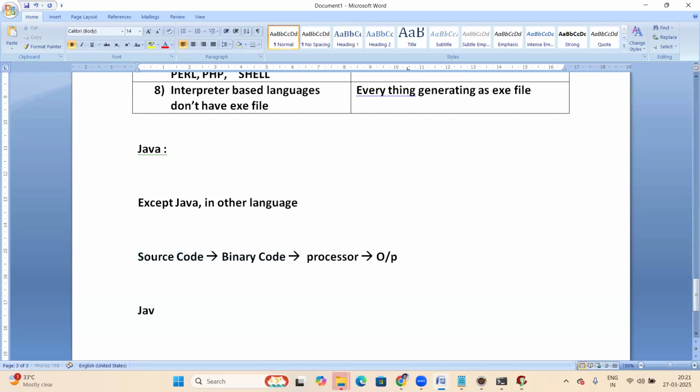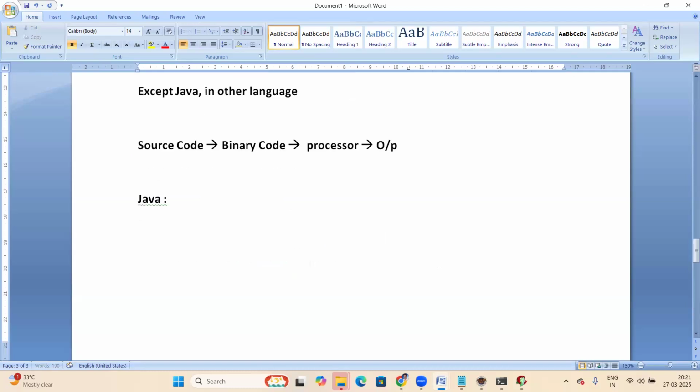Now let us see Java. In Java, first of all, Java source code converts into bytecode format. That bytecode is converted to binary code, and that binary code is given to the processor. Now the processor executes it and generates output, right?